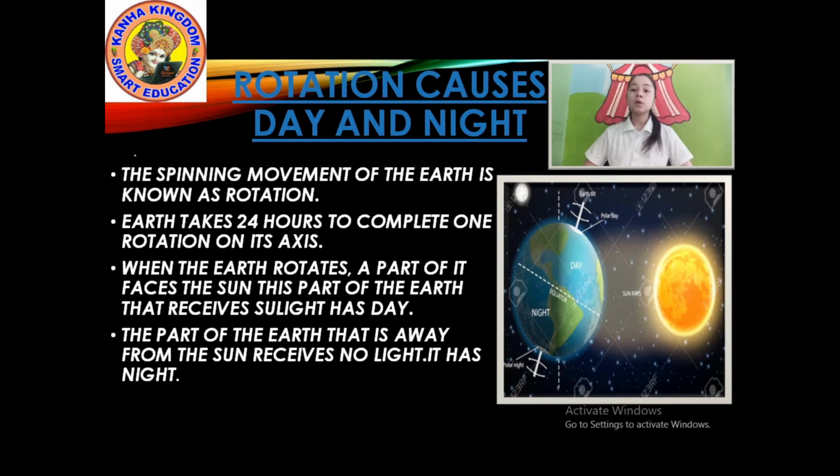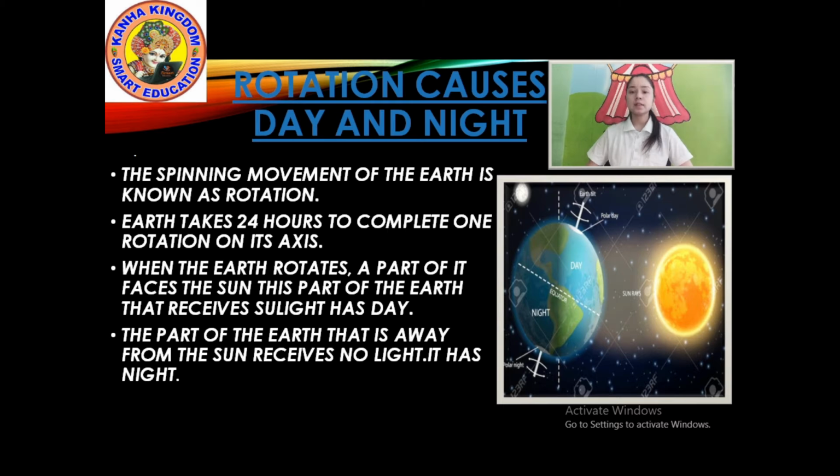The circular movement of the Earth is rotation. I already told you, the Earth moves in a circular movement. The spinning movement of the Earth is known as rotation. Earth takes 24 hours to complete one rotation on its axis.